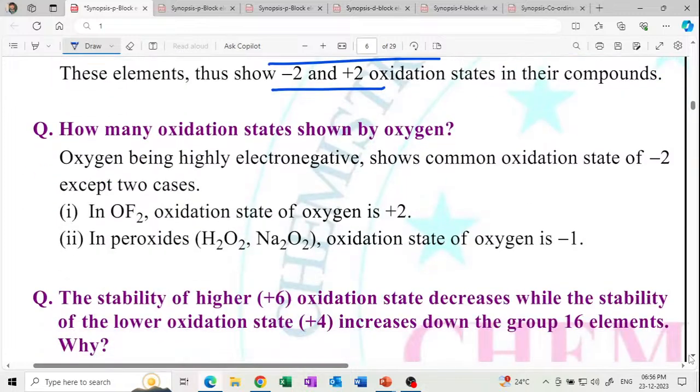How many oxidation states are shown by oxygen? Oxygen shows the -2, +1 and -1 oxidation states in different compounds. Get it?